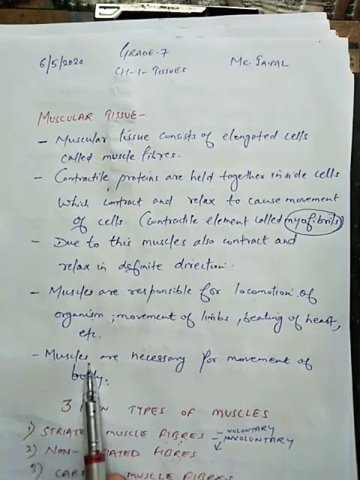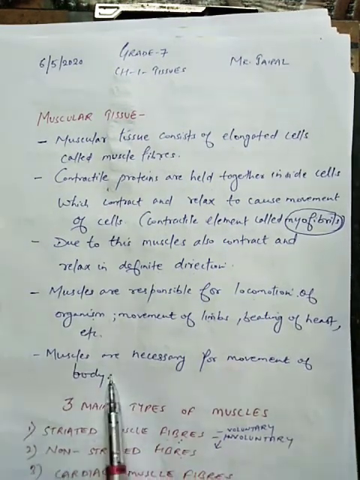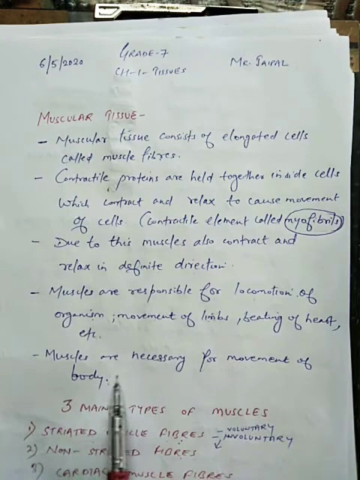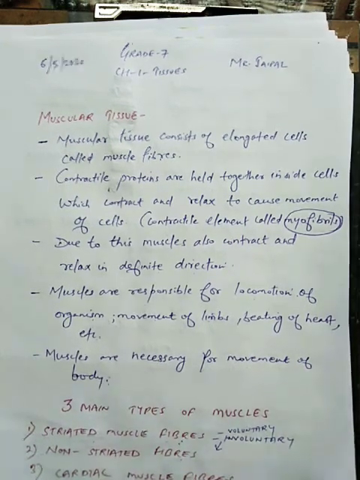Now you see here muscles are necessary for movement of body. Already I have told you this one.